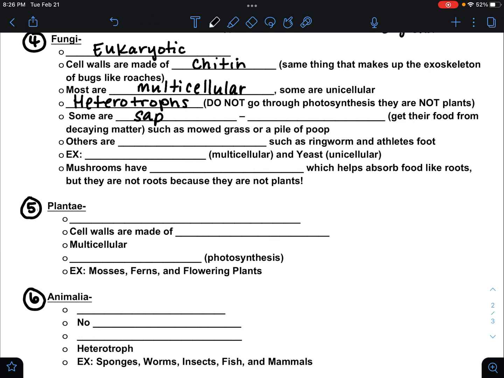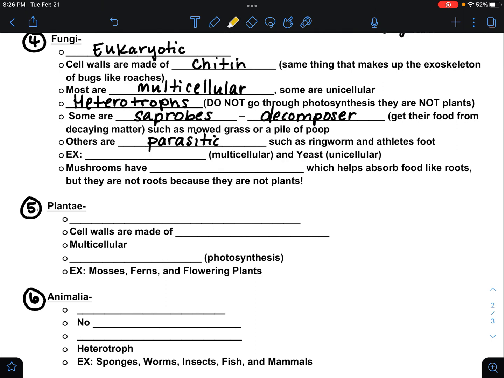Some are actually called saprobes, which means they are decomposers. They're going to break down dead or decaying stuff like poop or decaying logs. You may see them growing on old trees or grass or mounds of decaying plant matter. So they're decomposers. They break down those decaying things to get nutrients. Others are actually parasitic.